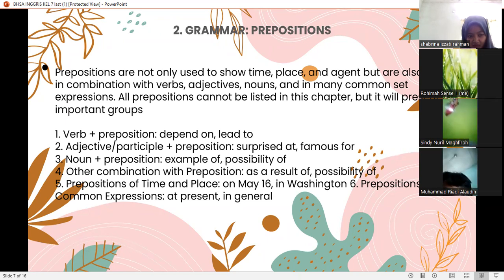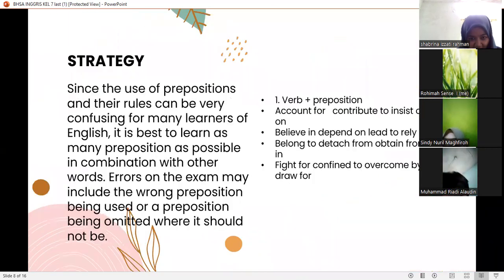Number 5, prepositions of time and place, on May 16, in Washington. Number 6, prepositions in common expressions, at present, in general.